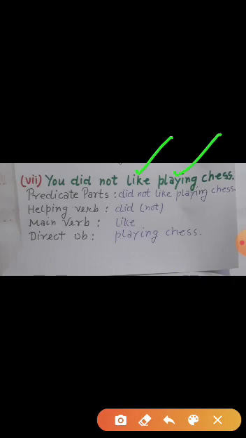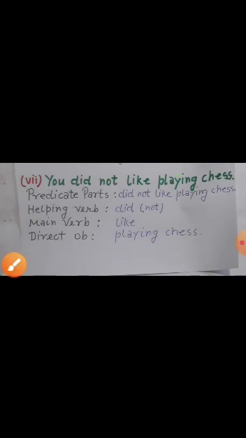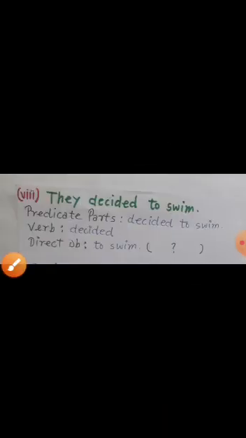What is the finite verb and non-finite verbs? I will discuss these all topics in your coming lessons. So in this, direct object is playing chess. तुम्हें प्लेइंग चेस खेलना पसंद नहीं था. तो क्या नहीं पसंद था? Playing chess. So we will get the answer of what? Playing chess. So it is direct object.